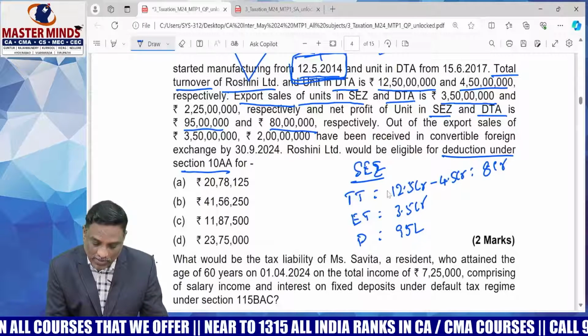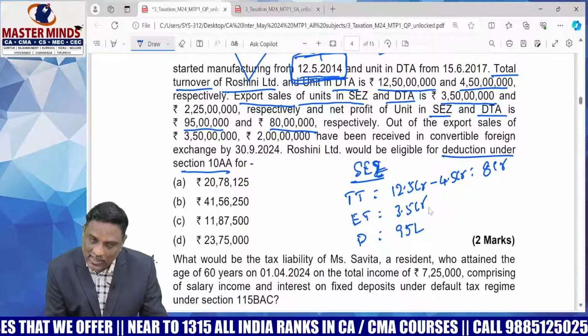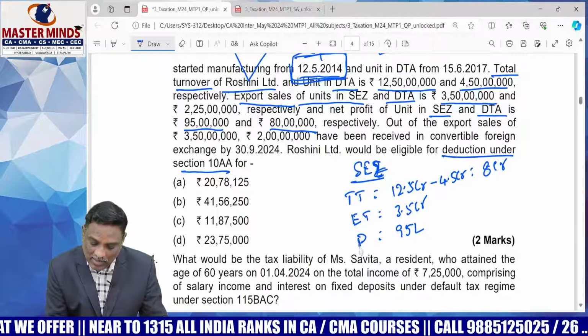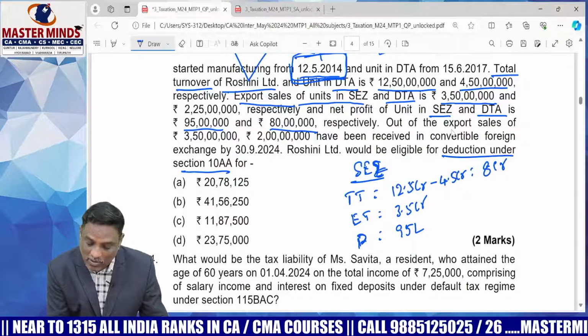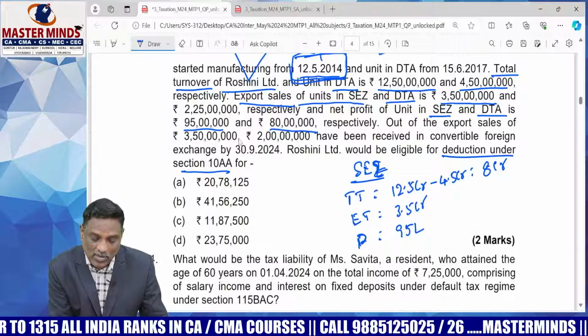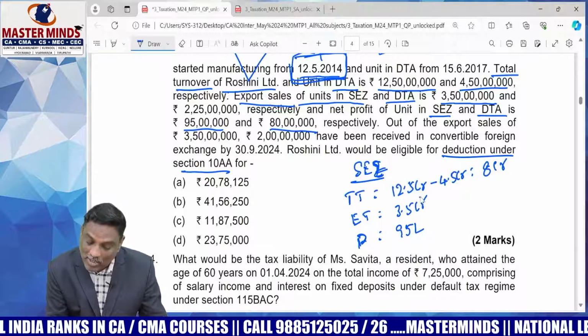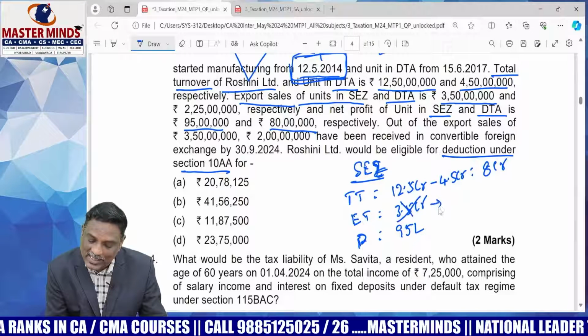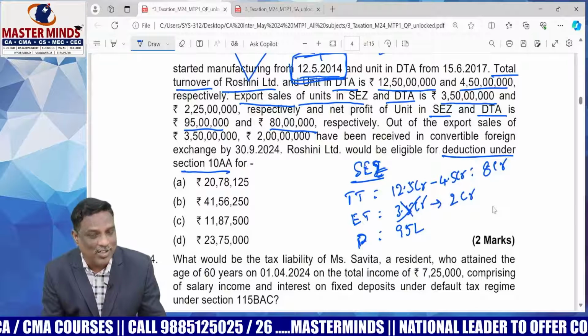So SEZ unit related total turnover is 8 crores, export turnover 3.5 crores, total profit 95 lakhs. And one more important point: out of the export turnover of 3.5 crores, 2 crores have been received in convertible foreign exchange. The amount brought to India in convertible foreign exchange is 2 crores. Only 2 crores is to be considered as export turnover.